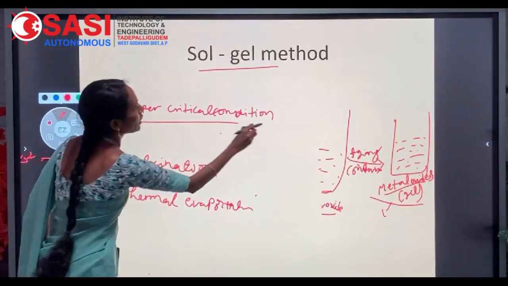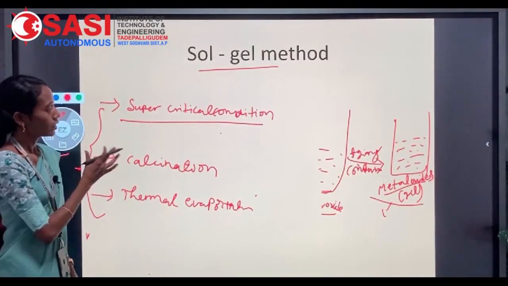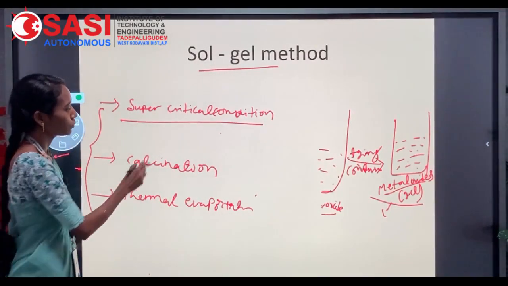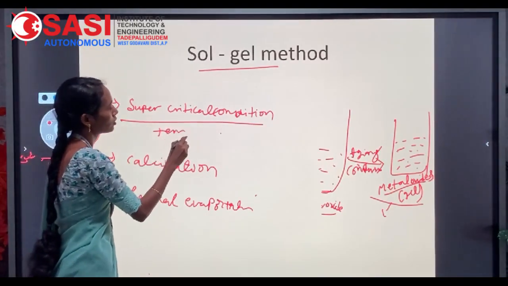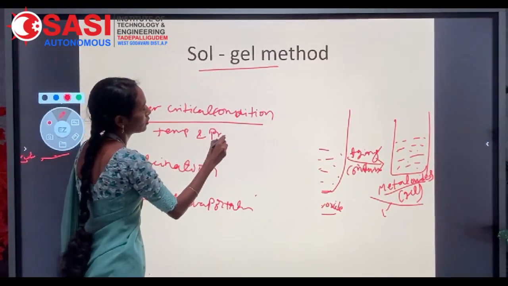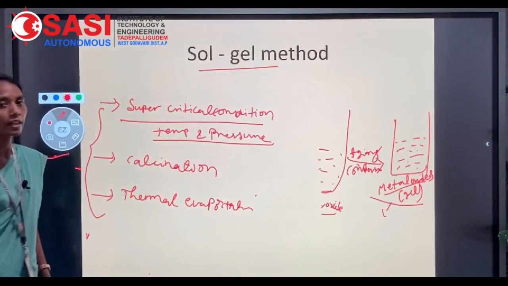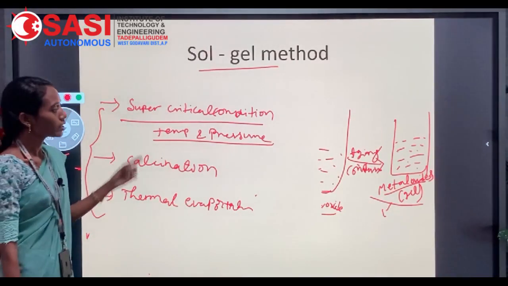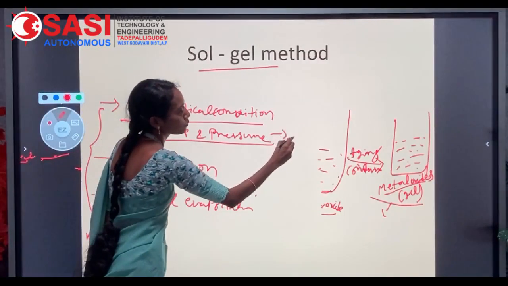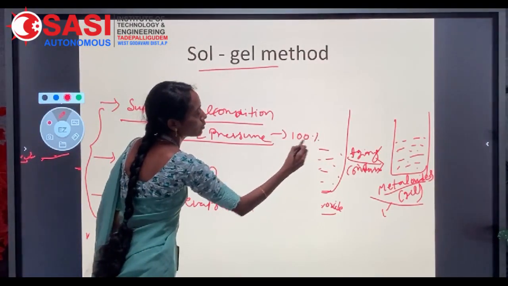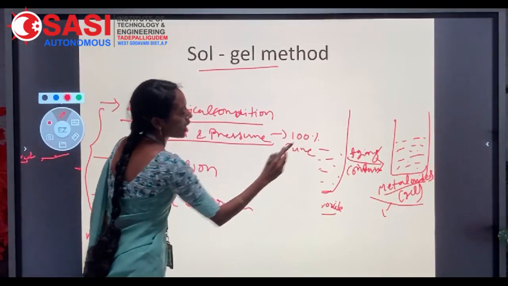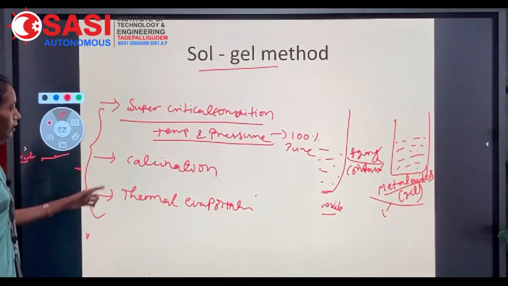In supercritical conditions the substance is subjected to temperature and pressure beyond its critical point. In this method we can get 100% pure nano-sized particles.